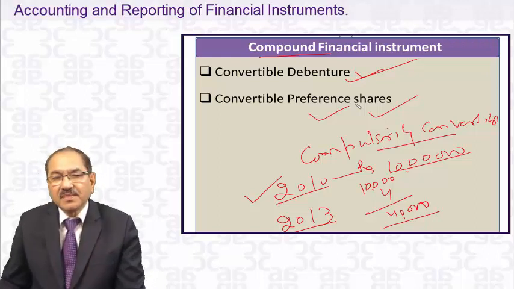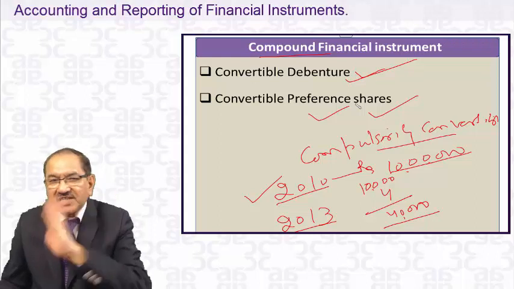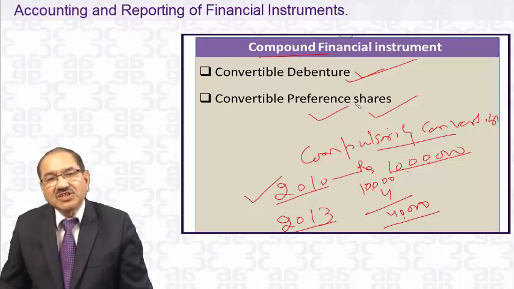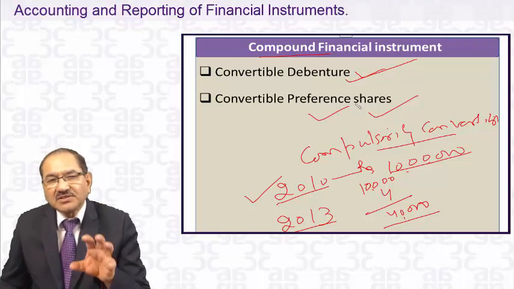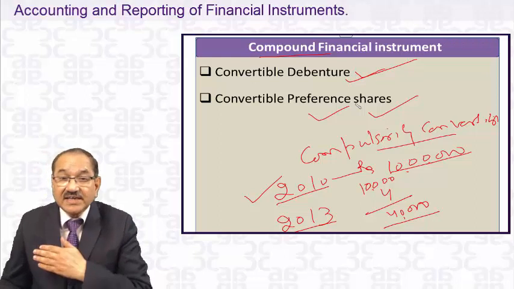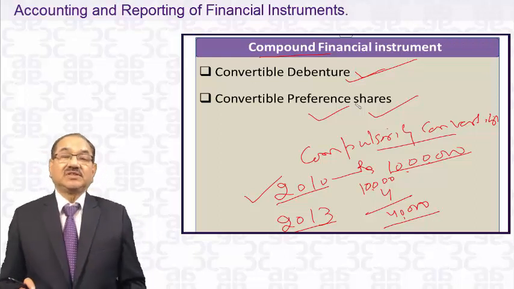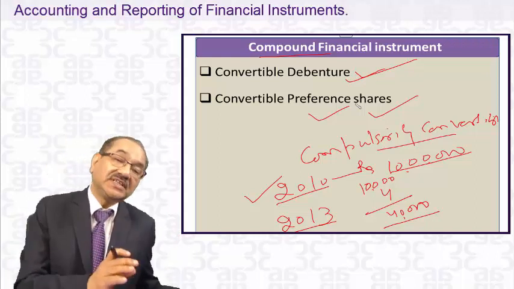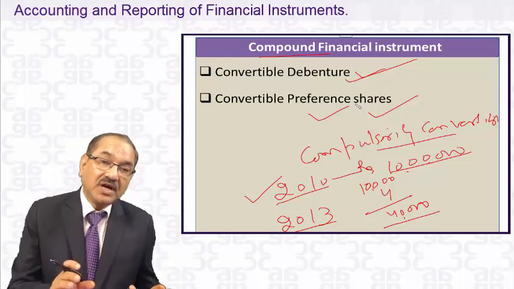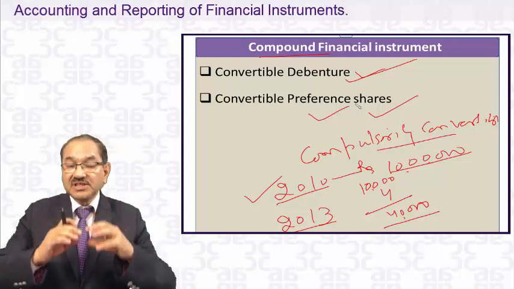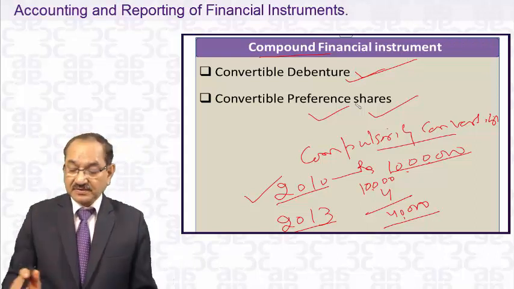The answer to those questions will not change even after the revision of these chapters, because there is no change in how to segregate between debt and equity portions. So you can very much do the past examination questions and rely on them.